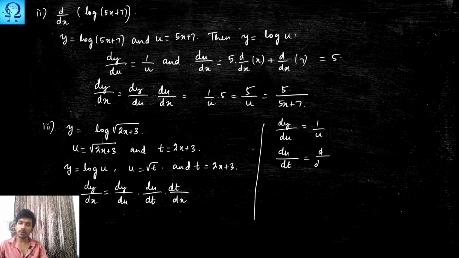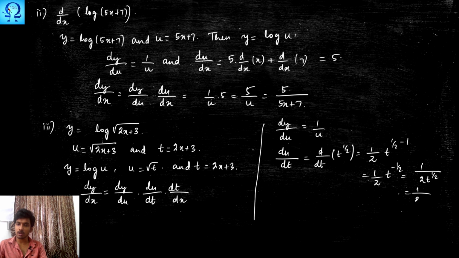That is d upon dt of t power half. So it is n times of the variable to the power n minus 1. So this happens to be half times of t power minus half, and this is 1 upon 2 times of t power half, and this happens to be 1 upon 2 under root t.